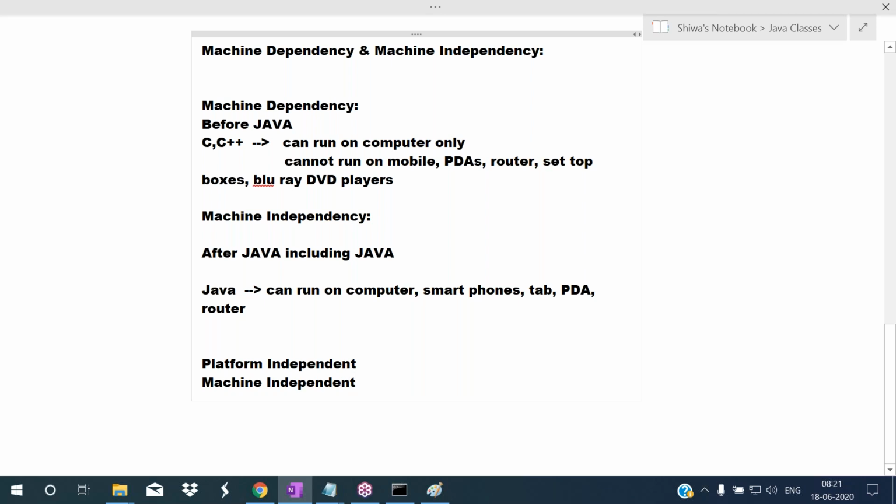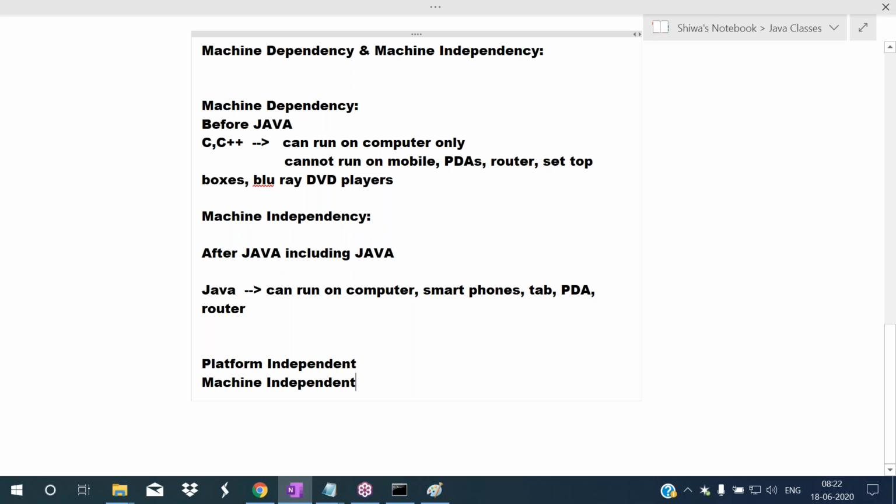Before Java, we were using languages like C, C++ only to develop application software. But those applications we can run on a computer only. So those are machine dependent programming languages, and they can run only on the operating system in which we developed that software. So those are platform dependent programming languages. When Java was introduced, it brought two new features: platform independency and machine independency. Because of these two features, Java became famous.